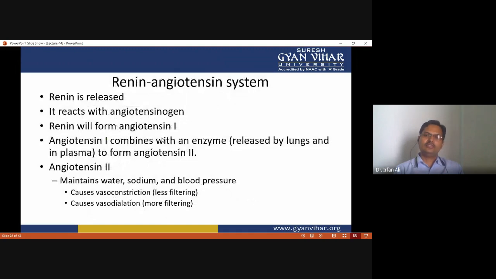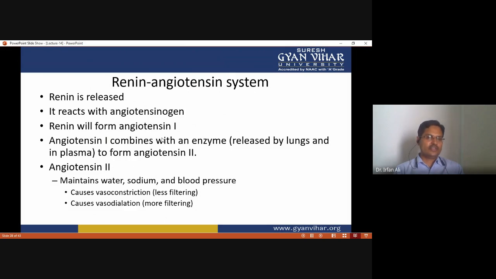So the renin-angiotensin system releases renin, and this renin reacts with angiotensinogen to form angiotensin I. And angiotensin I combines with an enzyme released by the lungs and found in the plasma to form angiotensin II. Now this angiotensin II maintains water and sodium in the body, and maintains the blood pressure.